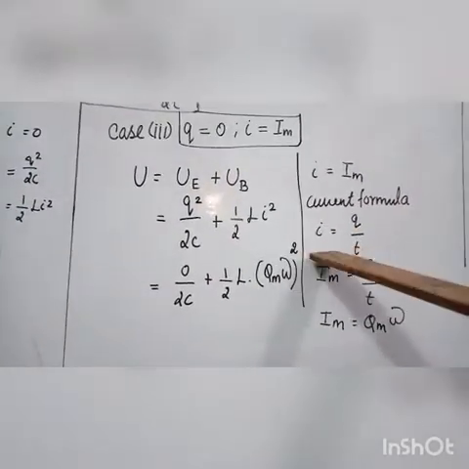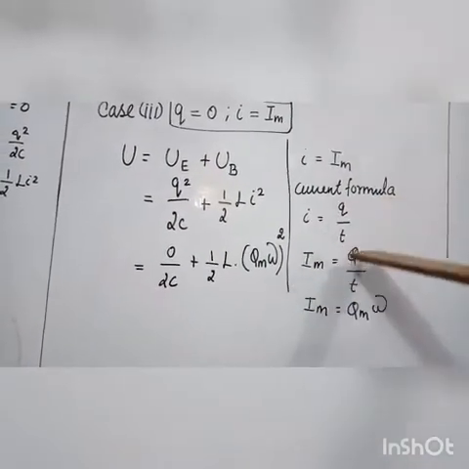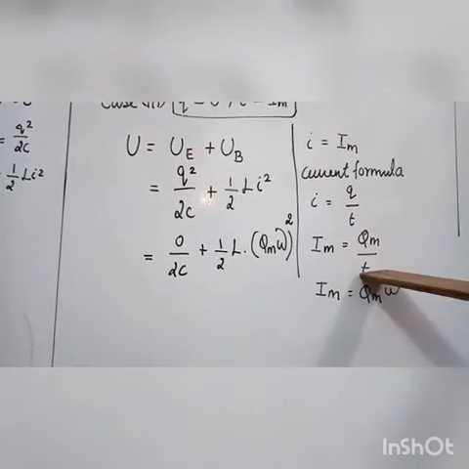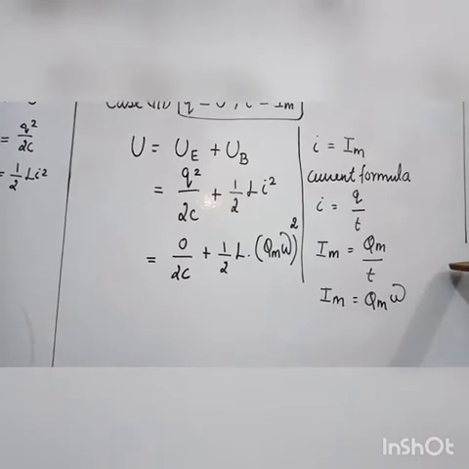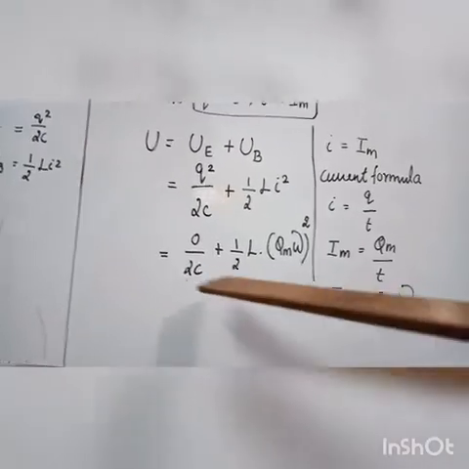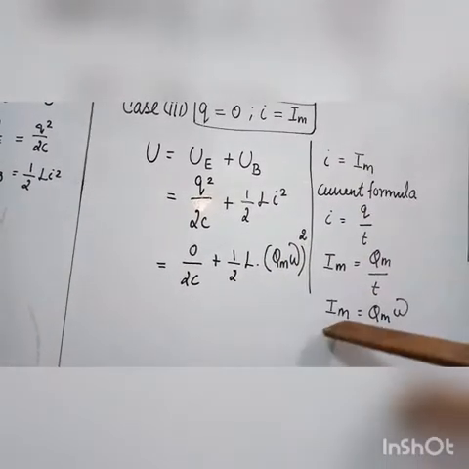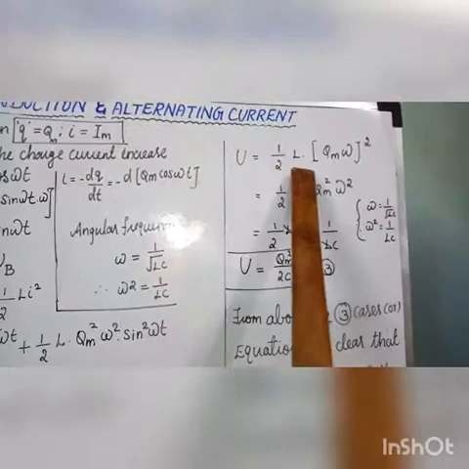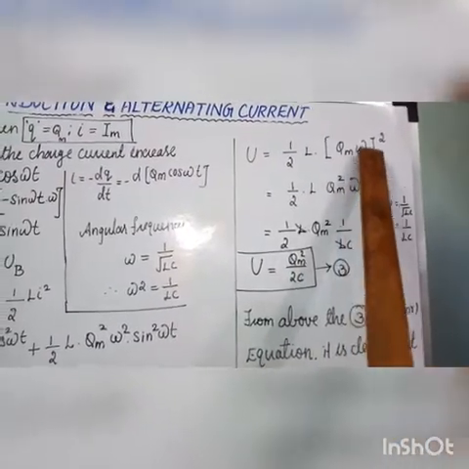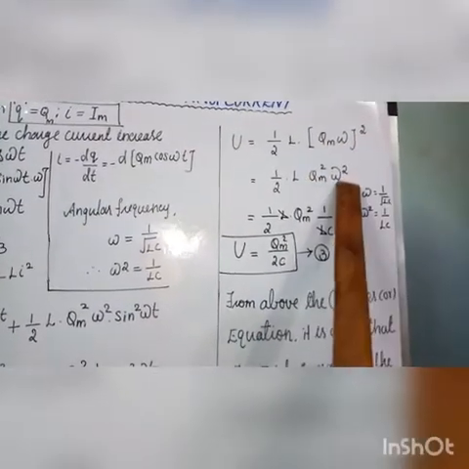The current formula is I is equal to Q by T. The maximum current is the maximum charge divided by T, so Im is equal to Qm times omega, where 1 by T is omega, T being the time period. Now 0 by 2C plus half L times the I value, substituting I equal to Qm omega, whole square. The total energy U is equal to half L Qm square omega square.